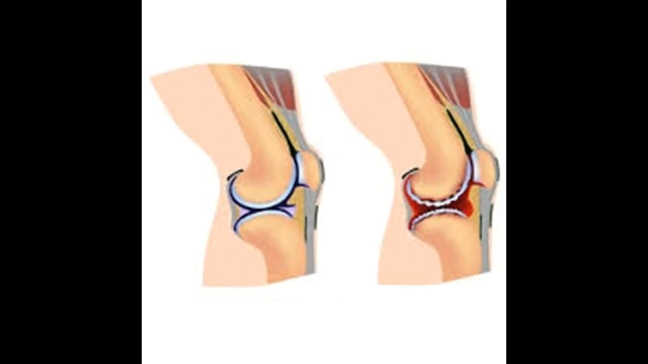Meniscus tear: a rupture in one or more of the cartilage in the knee. Torn ligament: a tear in one of the four ligaments in the knee. The anterior cruciate ligament, ACL, is the most commonly injured ligament. Bone tumors: the second most prevalent bone cancer is osteosarcoma, and it most commonly occurs in the knee.